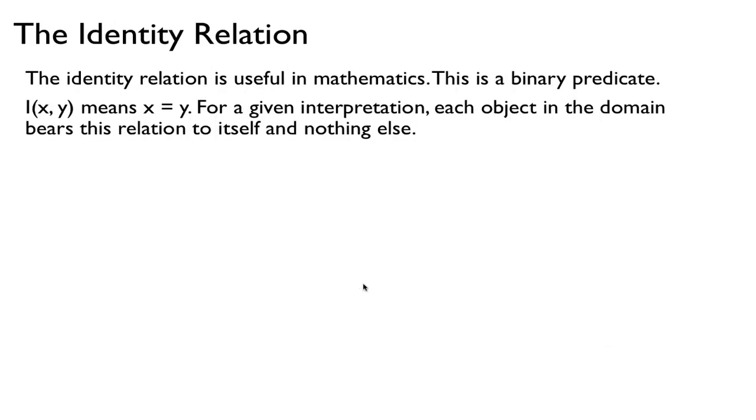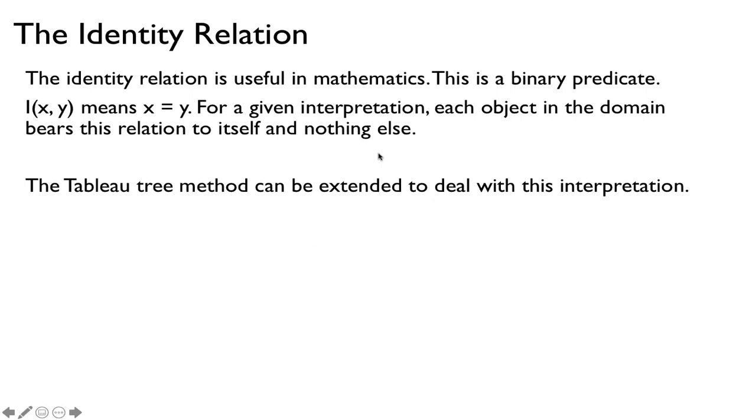So this is valid. Okay, finally, so that's basically the 4 rules that we need for predicate logic. But here's an identity relation. This is a predicate. It's a binary predicate that's very useful in math. It's the identity relation. Again, think of this as in predicate logic, a binary predicate. It's a predicate that has 2 arguments, and it just means x is equal to y. So the identity of xy means that x is equal to y. So for this given interpretation, each object in the domain is equal to itself, but nothing else.